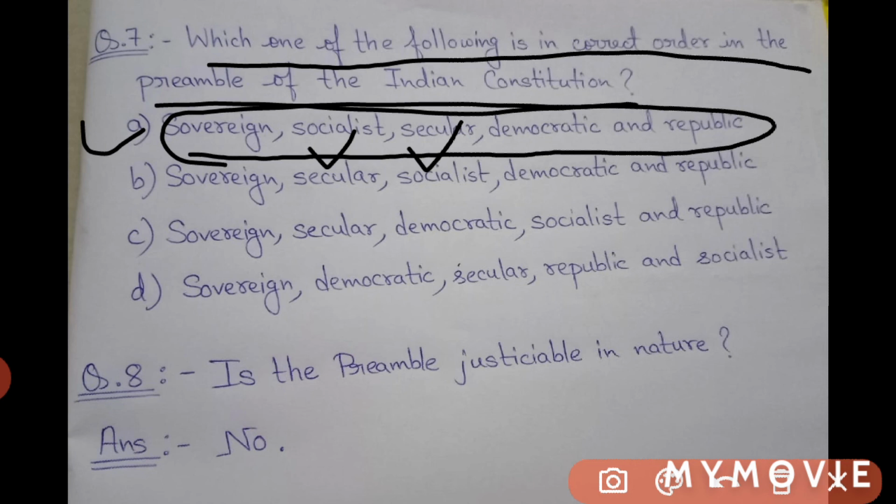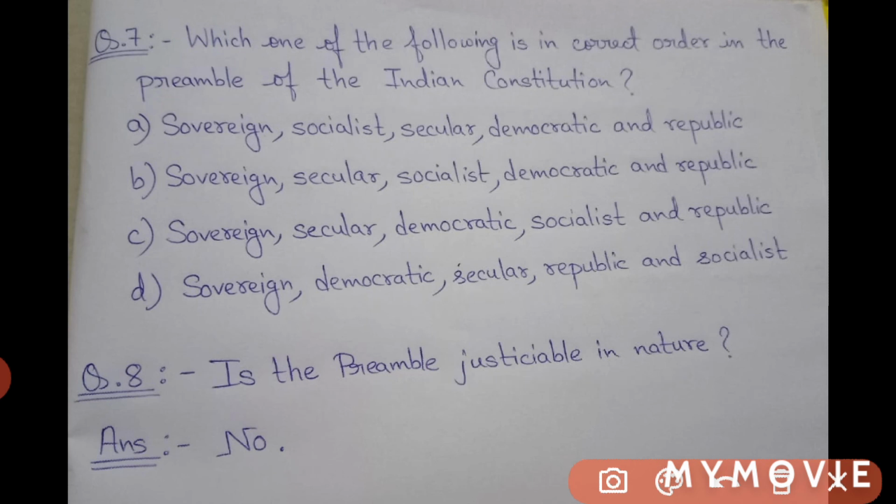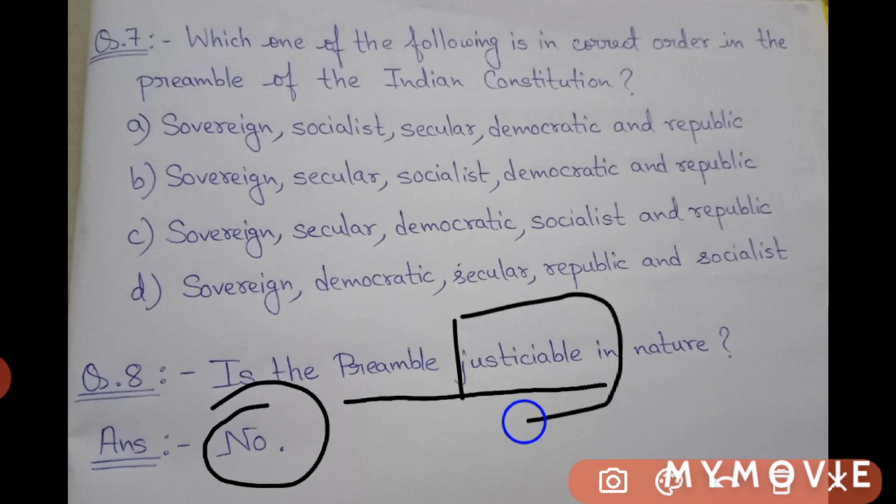So the last question of the day: is the preamble justiciable in nature? That means, if anything written in the preamble is not applied in real terms by the government, suppose they have written about justice, equality, liberty, and the government fails in any way, can we go to the court saying that the things written in the preamble are being violated? The answer will be no. No, it is not justiciable. It is just an ideal.